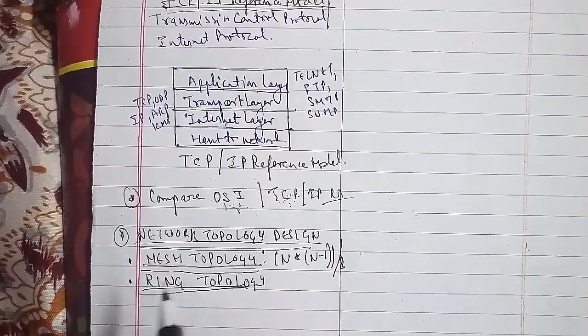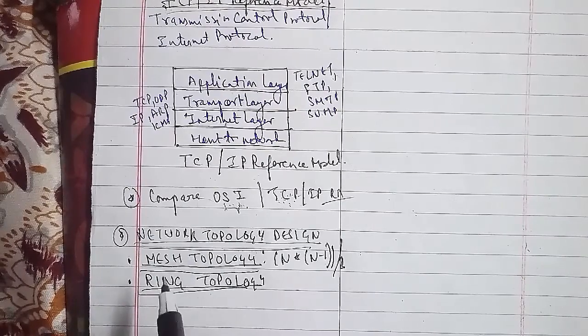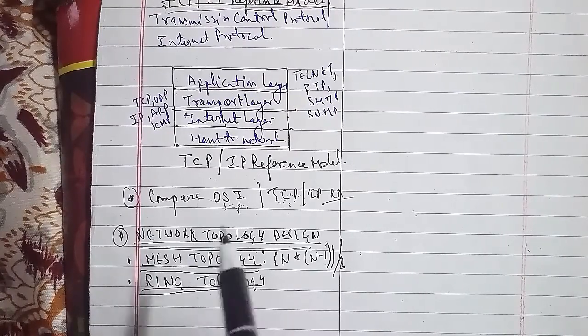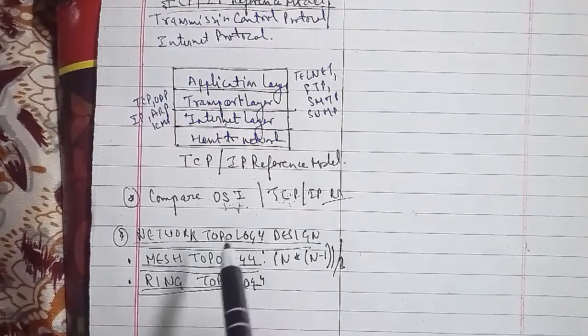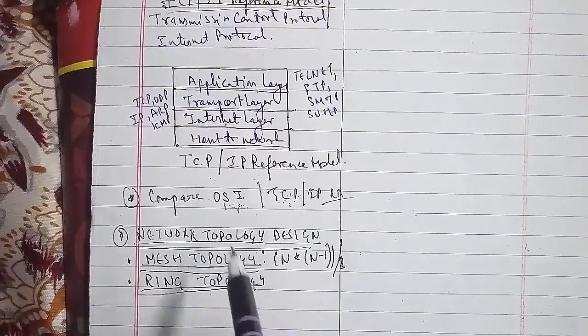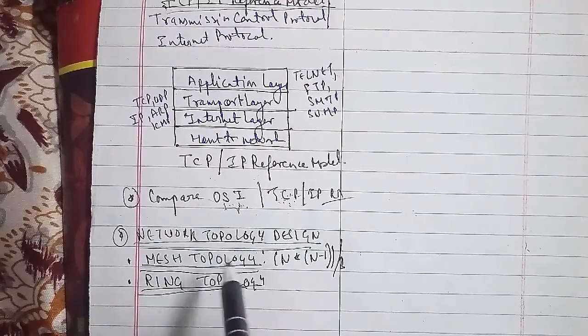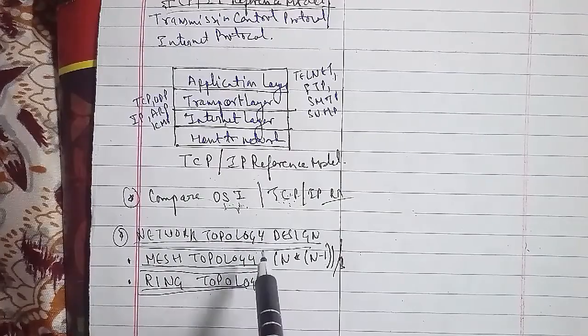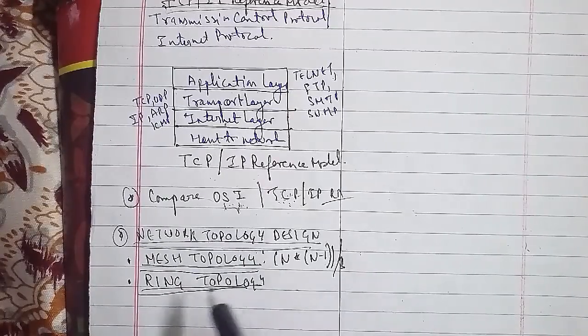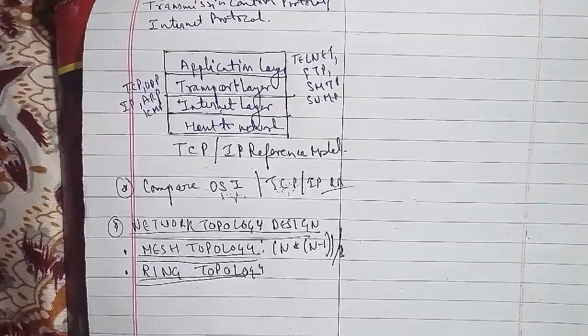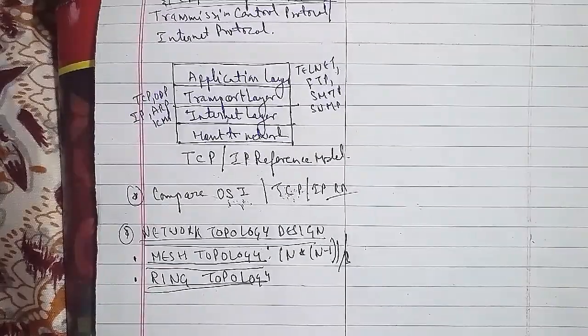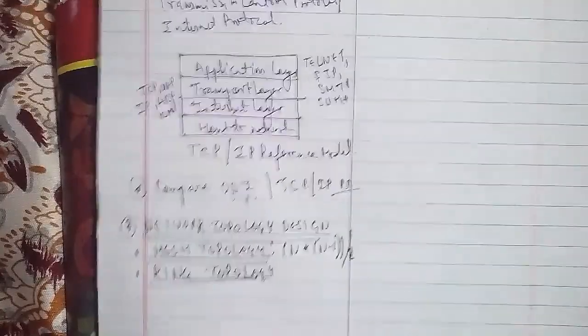For the mesh topology, we have a system where the nodes are connected: 1, 2, 3, and 4 as well, with a CPU as well. This is a system.